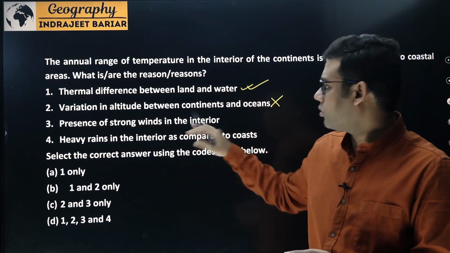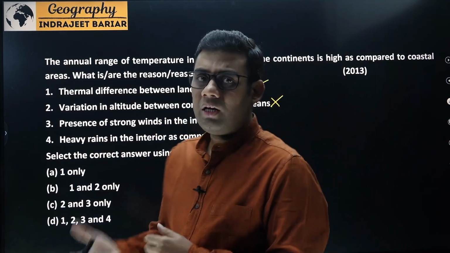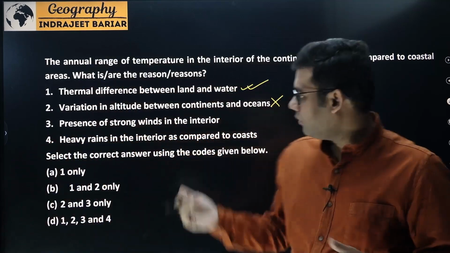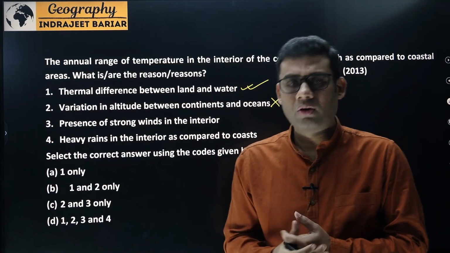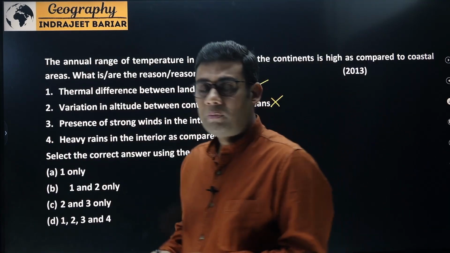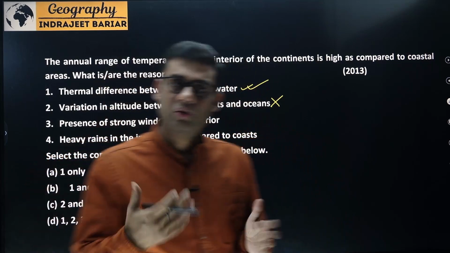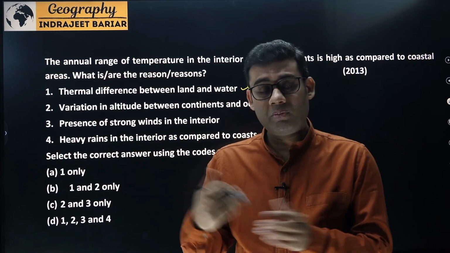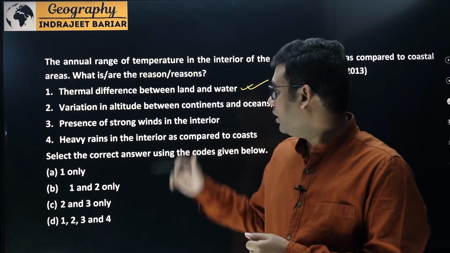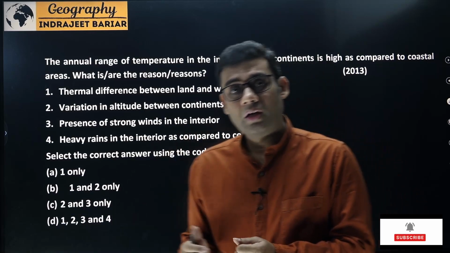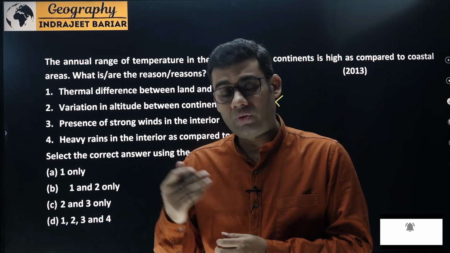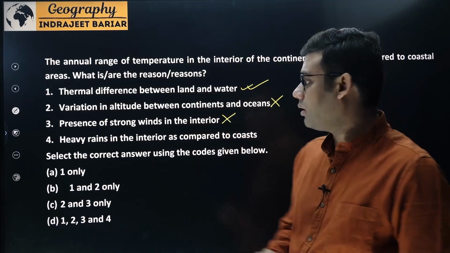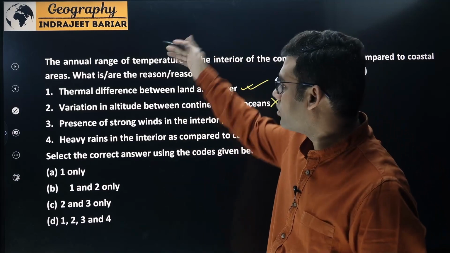Third is the presence of strong winds in the interiors. This again may or may not be true. It cannot be a rule. Because when we see the statement itself, we know about the planetary winds. The westerlies are the strongest of the winds. Over the oceans, the southern hemisphere westerlies are strongest. In fact, water provides less friction to the winds, and so winds are in fact faster over the water. So in that case, this statement itself is incorrect. Forget about whether it is a cause or not.